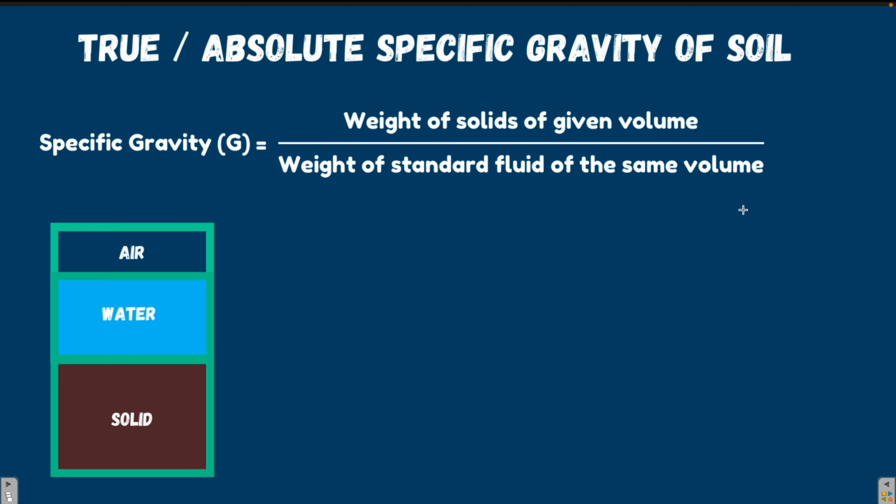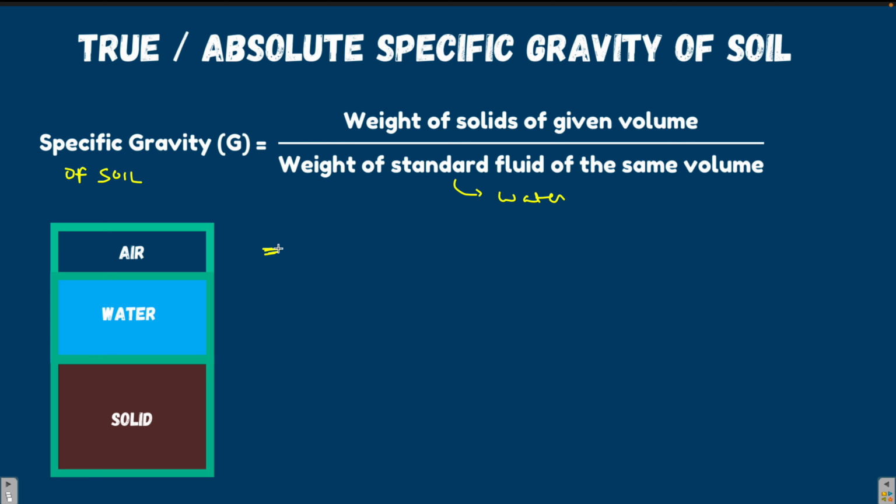In today's video we are going to learn about the specific gravity of the soil. By definition, the specific gravity of soil is the weight of the solids of a given volume to the weight of the standard fluid of the same volume. Standard fluid here means water.